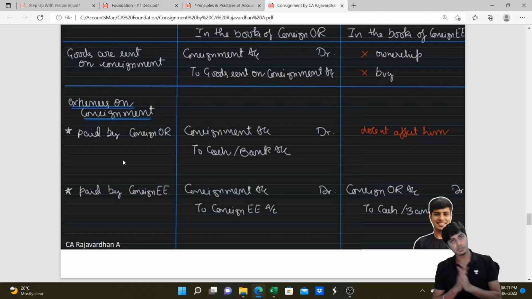When the goods are sent on consignment, consignor will write the entry: consignment account debit to goods sent on consignment. Consignee will not write an entry because he doesn't have ownership and he doesn't own the goods. So no entry. Got it?